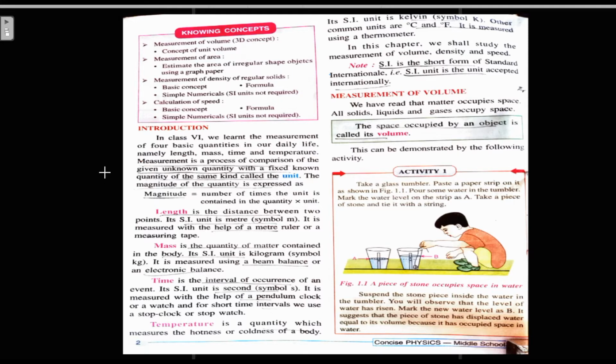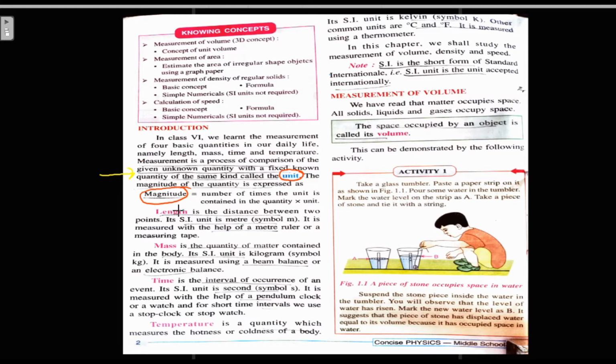And the definition of unit, we can say that unit is a fixed known quantity of the same kind. This is the definition of unit. A fixed known quantity of the same kind is called a unit, right? So next thing is the magnitude of quantity. Magnitude of the quantity can be expressed as the number of times the unit is contained in the quantity multiplied by the unit.